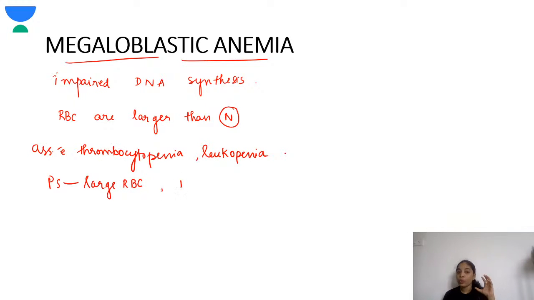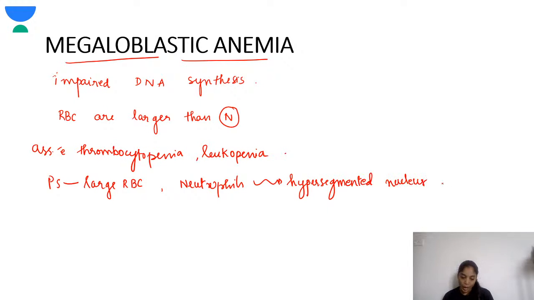And the neutrophils have a hypersegmented nucleus. This is a very important feature of megaloblastic anemia. They have a hypersegmented nucleus. Fine. So that means what? They have more than 5 lobes. More than 5 lobes. Fine.